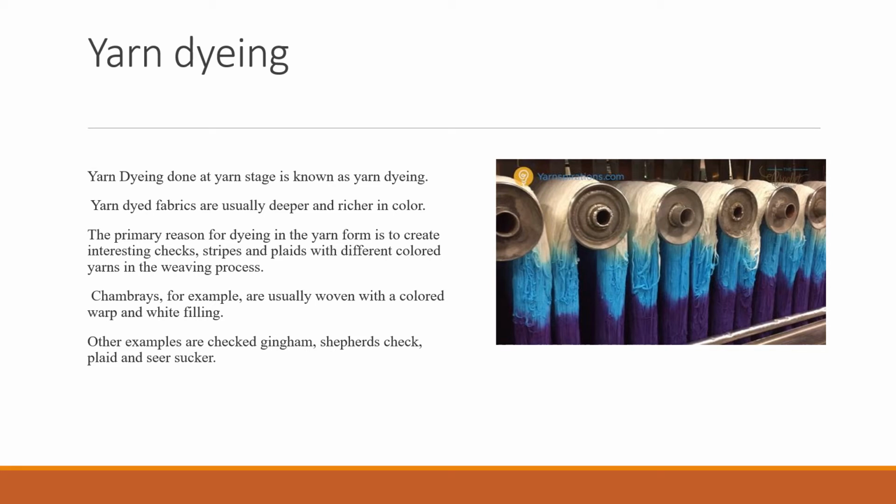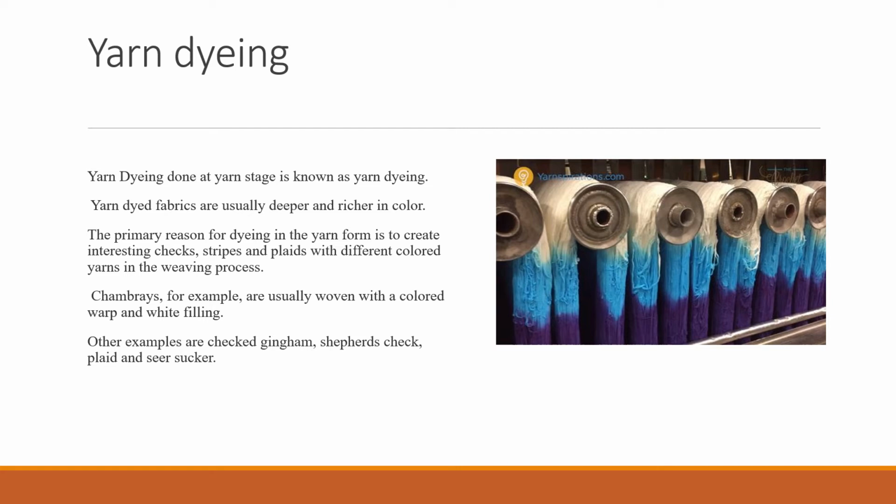The primary reason for dyeing in the yarn form is to create interesting checks, stripes, plaids with different colored yarns in the weaving process. So the basic reason of yarn dyeing is to give interesting effects like checks, stripes or plaids in different colors so that the yarn can be woven for further procedure. Chambray, for example, is usually woven with the colored warp and white filling. So one most important example of this type of yarn dyeing is chambray fabric.